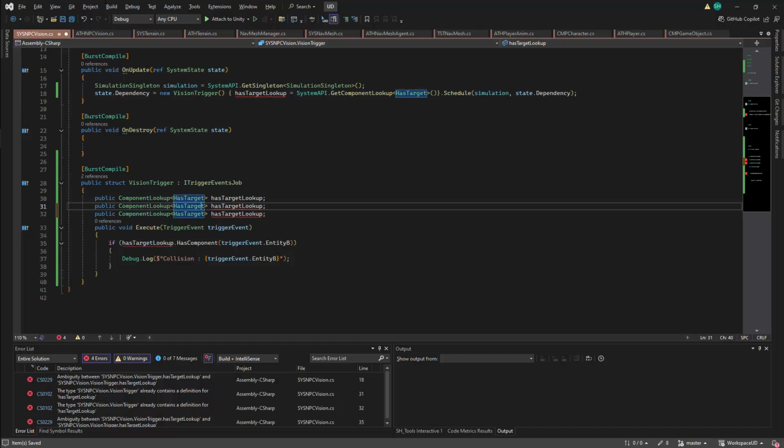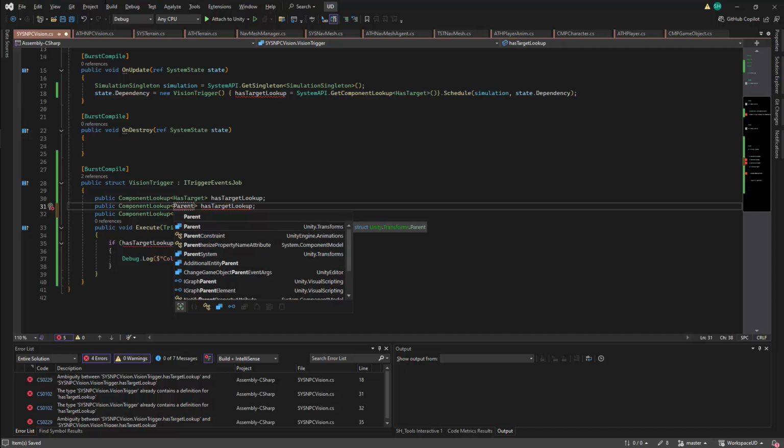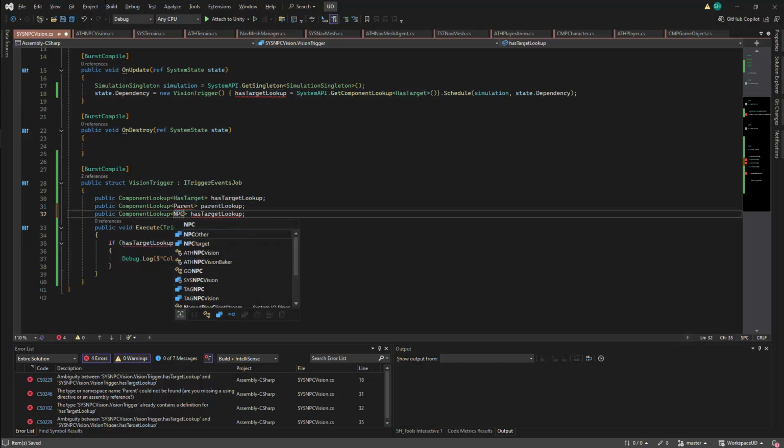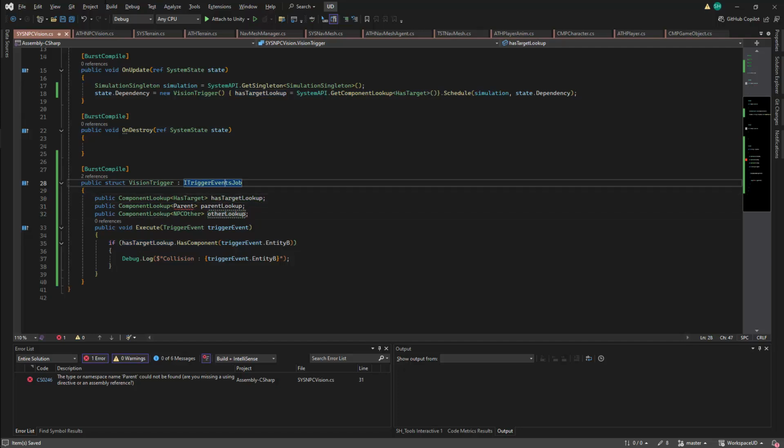The first of these will be looking for a parent object. The parent object is actually part of a transform, and it should be recognized as a default component. I'll store this in the variable parent lookup. The next component that we'll need to edit will be our NPC other, and this will be stored in the variable other lookup. These two components will now need to be set when we create our instance of the struct.